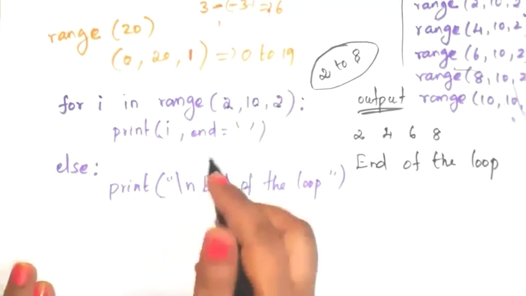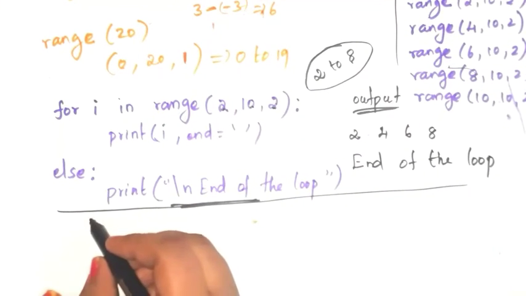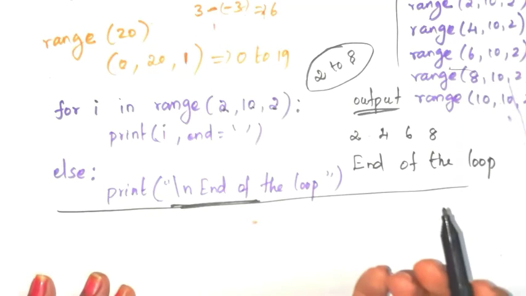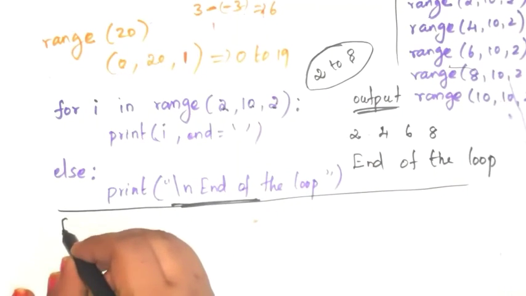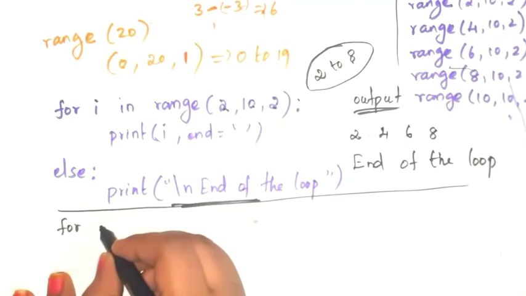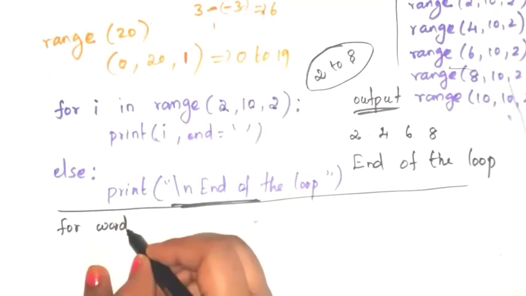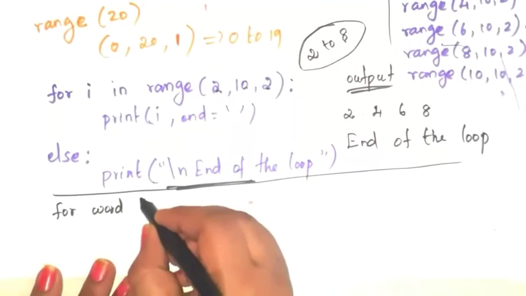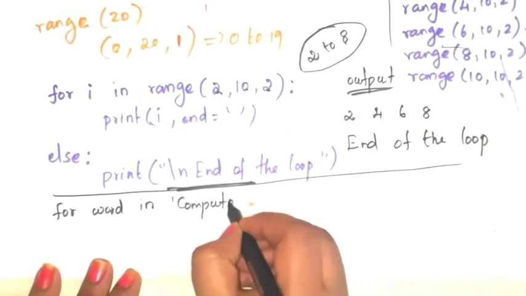See here, another program. Now I am going to write the program to print the string. String means take any string. I am taking here computer. Write the program: for ch in computer. This is the variable, counter variable, in computer. This is a string.